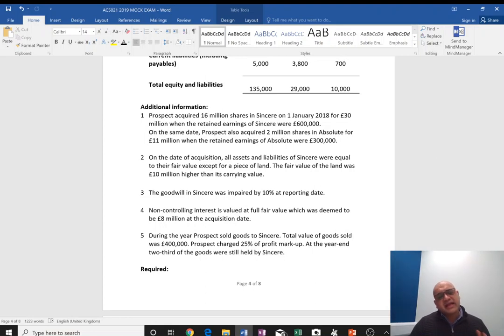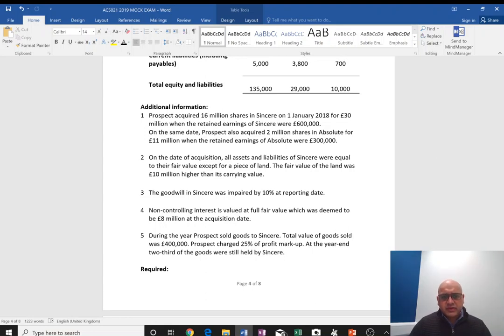There was a piece of land in Sincere. When Prospect acquired it, the book value of that land was 10 million lower than its fair value. So we need to account for it. And it is safe to assume that Sincere has since then not included that extra 10 million in its accounts. So the property, plant and equipment is still lower by 10 million, and we need to add 10 million to that.